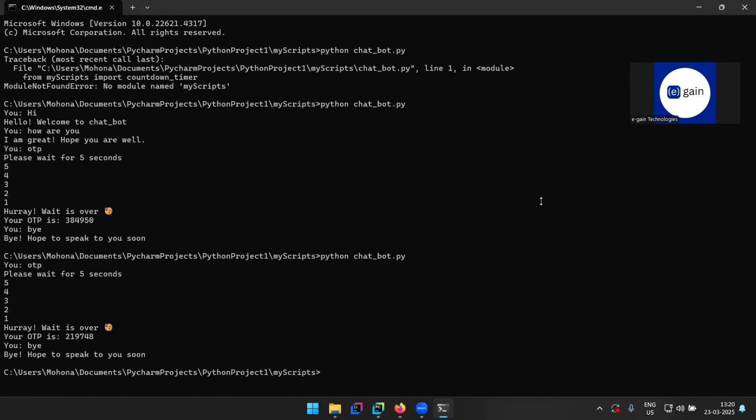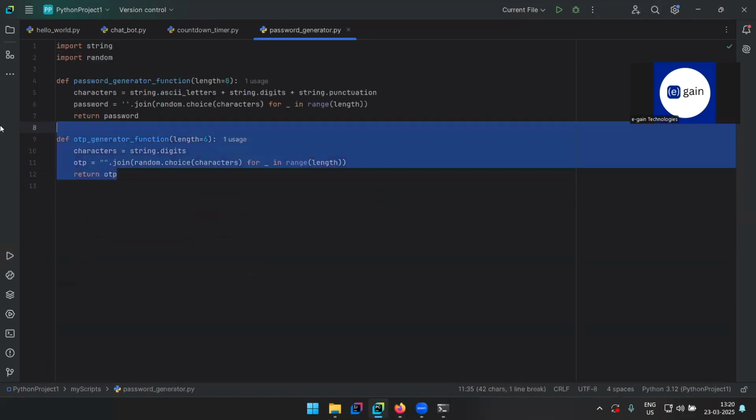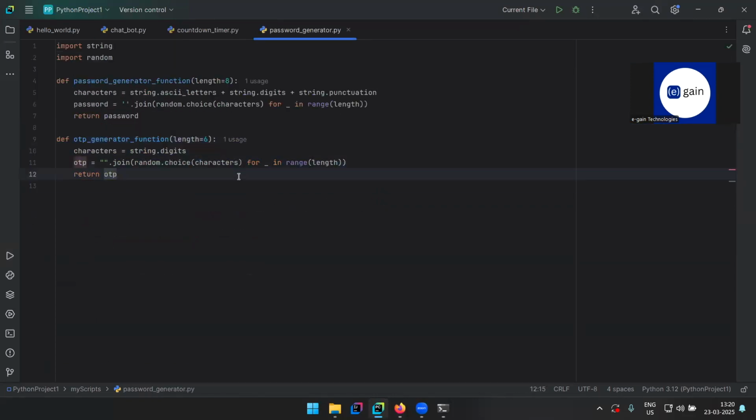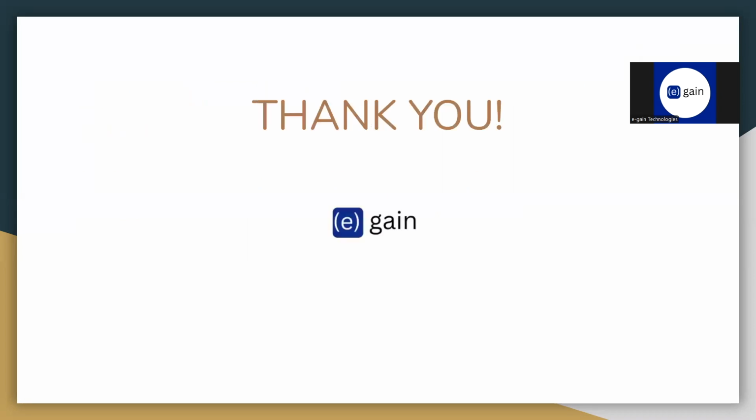So we have used OTPs so many times, but the logic for OTP is very simple, as we can see here. Within 3 lines, we were able to generate an OTP. And we can use this in our software or wherever we want to. So that is the power of Python. Using Python, we can break down these complex problems into very simple actions.